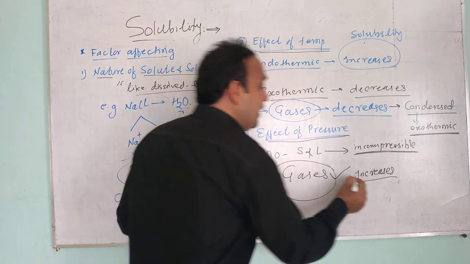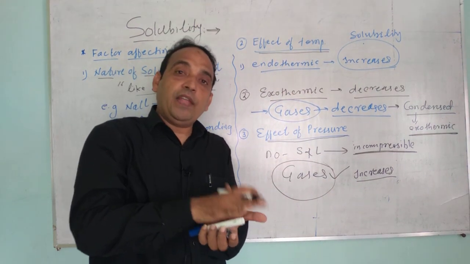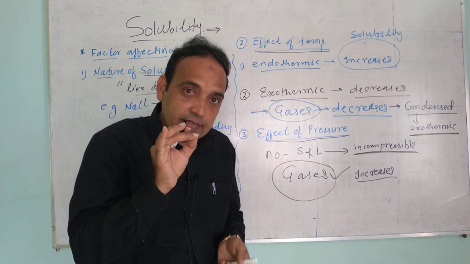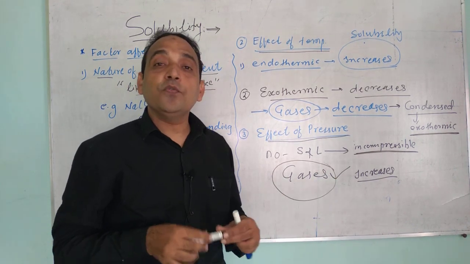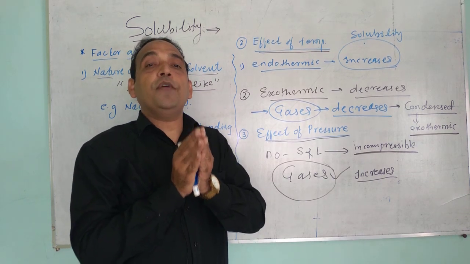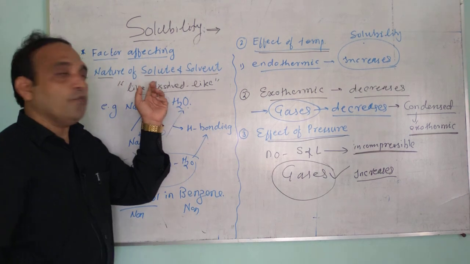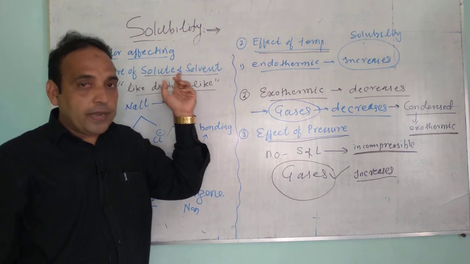Because gases are compressible, I can compress a gas. As the pressure increases, the solubility of gases will increase. And this is all about the factors which affect solubility. So what are the factors? First one is the nature of solute and solvent.